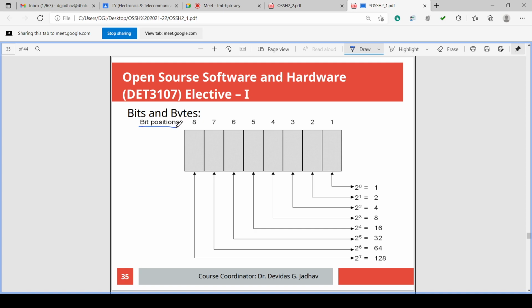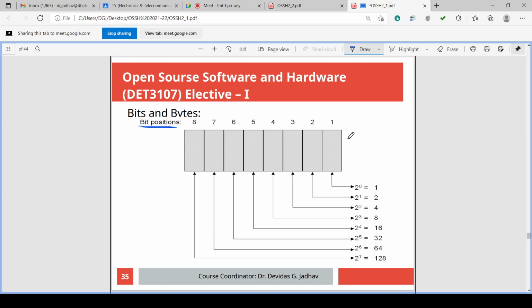These are the bit positions in a byte, because 1, 2, 3, 4, 5, 6, 7, 8 bits are there. 8 bits means 1 byte. So in 1 byte there are 8 bits.